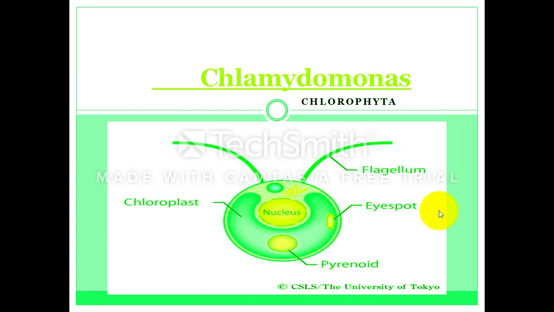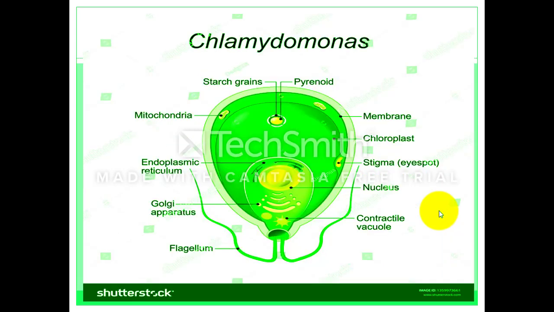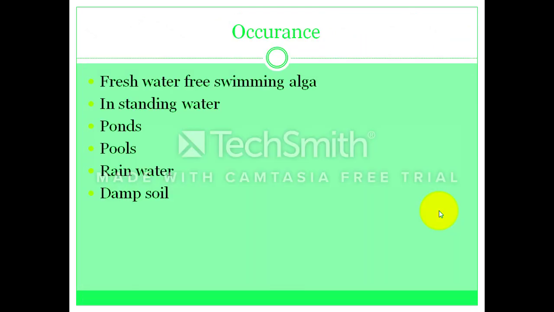First of all, we will study Chlamydomonas. Chlamydomonas is a member of the algae from the division of the Chlorophyta. So this is the structure of the Chlamydomonas, in which all eukaryotic organelles such as the mitochondria, endoplasmic reticulum, Golgi apparatus and a well-developed nucleus are present in the body of the Chlamydomonas.